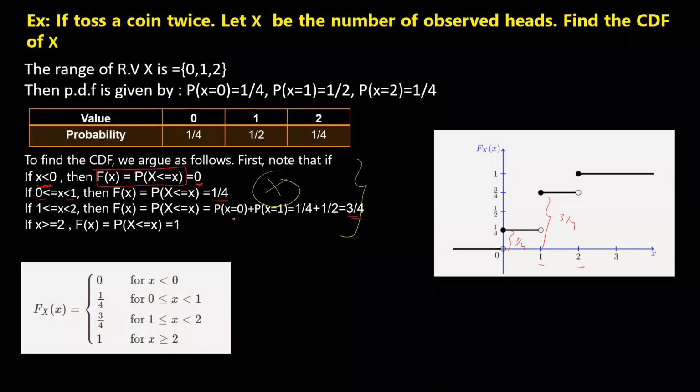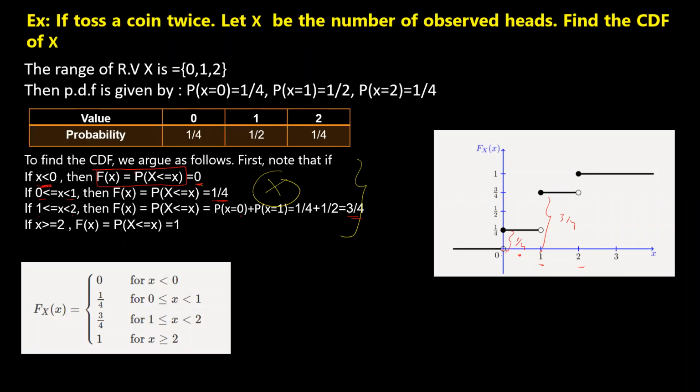Don't be confused that because I have written 1 to 2, why 0 will come into the picture. 0 will definitely come into the picture, because this portion you have to add, this portion also you have to add, this portion also you have to add, then only it will jump. So both the portions you have to add. It just keeps on accumulating. This plus this you have to add. And when we talk about 2, then you have to add even 1 by 4 as well.